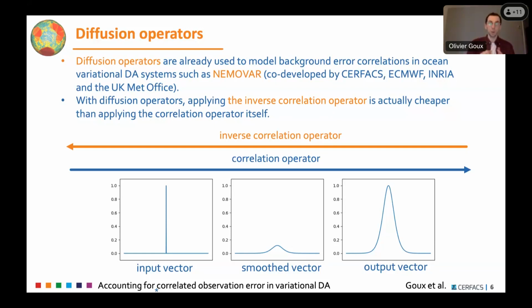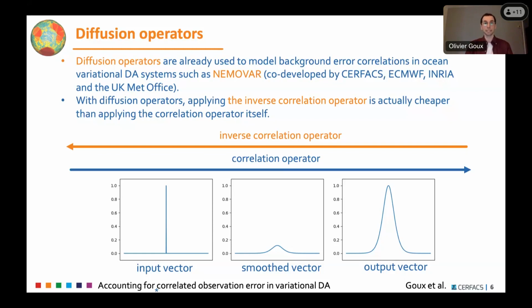So what happens in a correlation operator with the diffusion operator is that we have an input vector, which we can see on the left panel, that is then smoothed by a diffusion operator, and then normalized to regain unit amplitude, which means that this whole operation is equivalent to applying a correlation operator. And this is very interesting because in order to apply diffusion to this input vector, we use this implicit scheme, which means that we solve a lot of systems. So doing the inverse of that is actually easier than doing the correlation operator itself. It means it's much cheaper actually. So the inverse correlation operator will be easily accessible, which is very interesting for R-1 because we need R-1 only in variational DA.